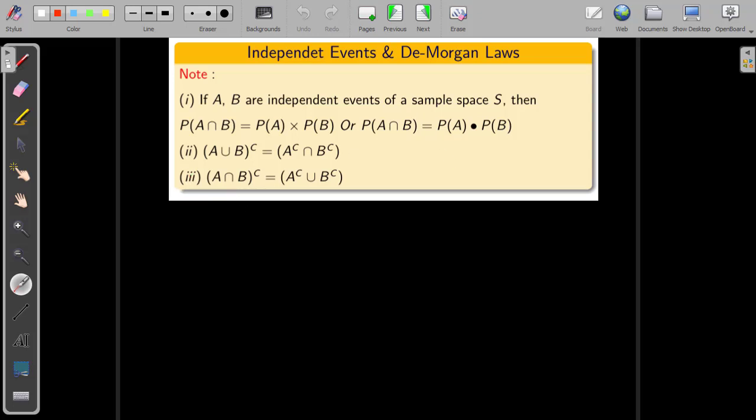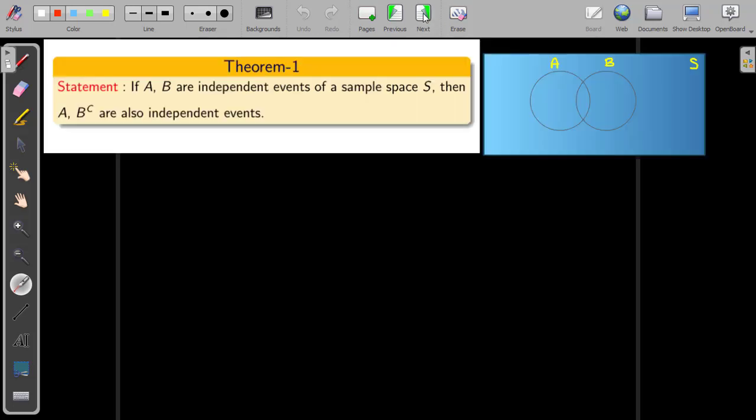The third point is the second De Morgan law, defined like this: A intersection B whole complement equals A complement union B complement. These two laws are called De Morgan laws. This is the statement of independent events. Now we'll move on to theorem 1.